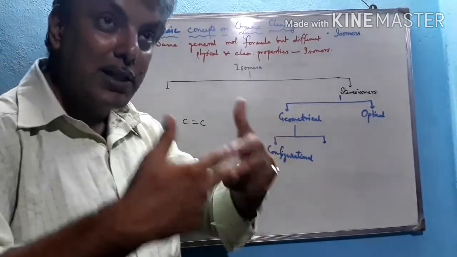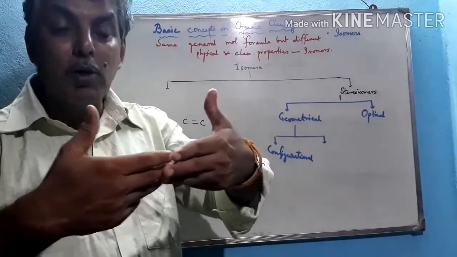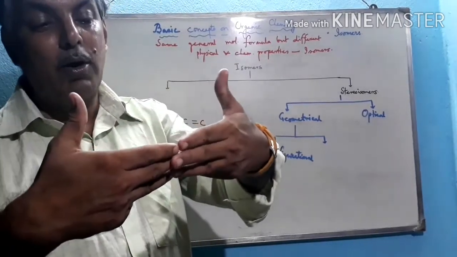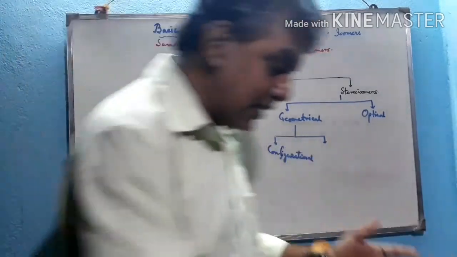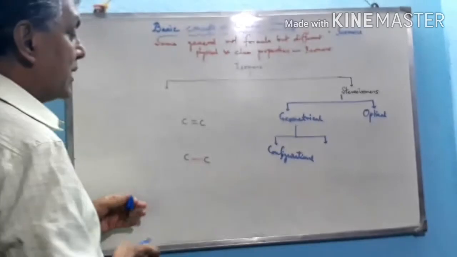So with respect to a rigid part, see that a triple bond is also a rigid part. If it contains a triple bond, it is also a rigid part, but with respect to this rigid part we can't say. See the difference between double bond and triple bond. This is the double bonded structure.